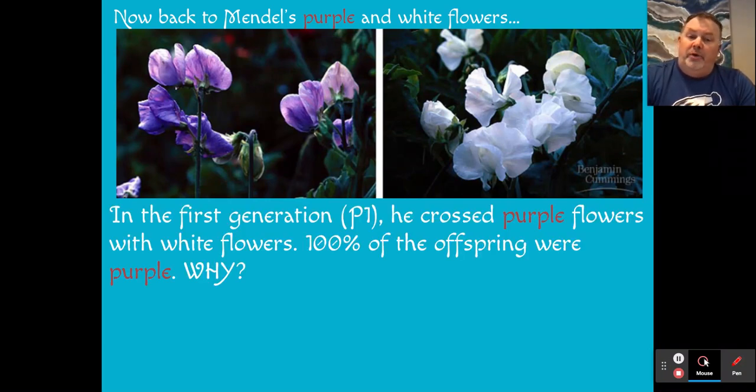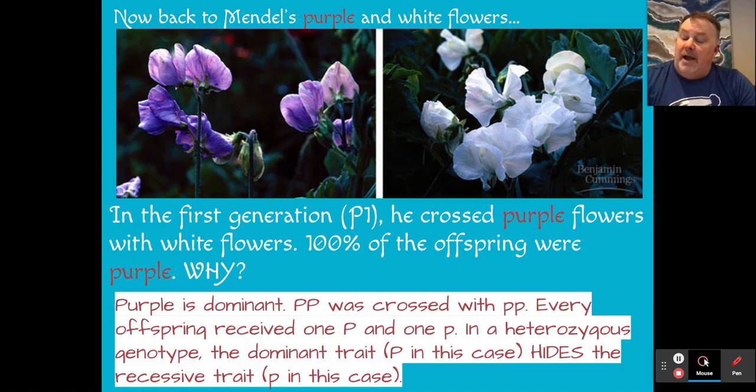If we look at the first generation, in other words, this is referred to as the P1, he crossed the purple flowers with white flowers, and he got 100% of the offspring that were purple. And the original question was, well, why? Well, what we know is that the purple is dominant, and so those purple flowers, their genotypes, were big P, and he crossed that with the white ones, which were little p. And so every offspring received one big P and one little p. And therefore, we would refer to this individual as heterozygous, and the dominant allele would be the one that's being expressed, which is going to be purple.